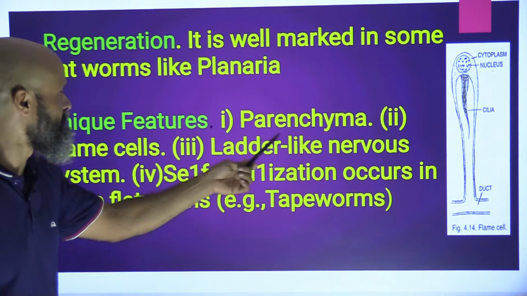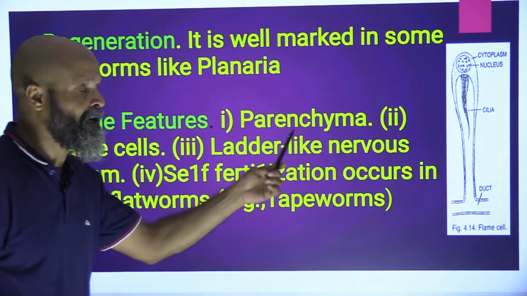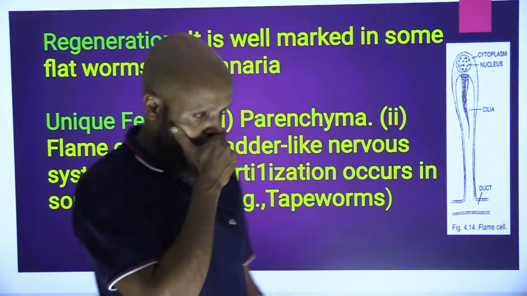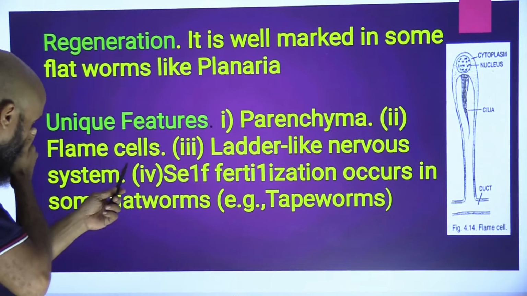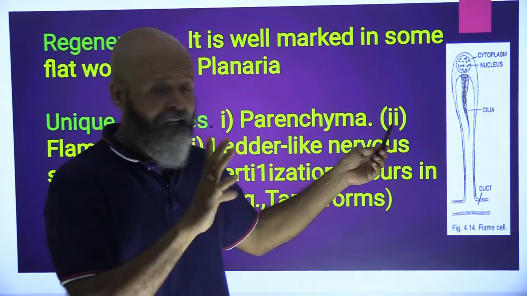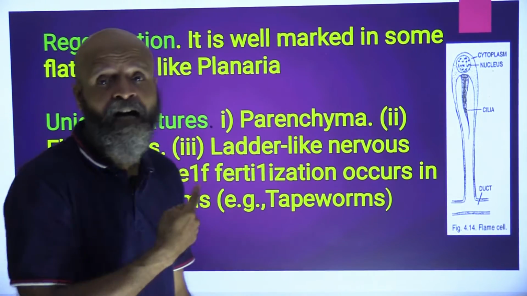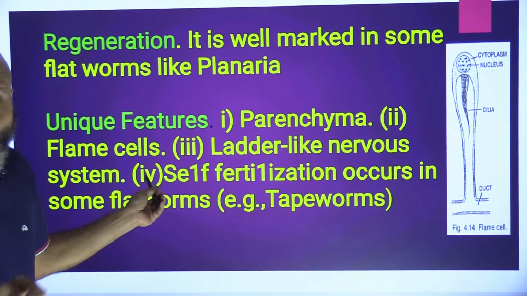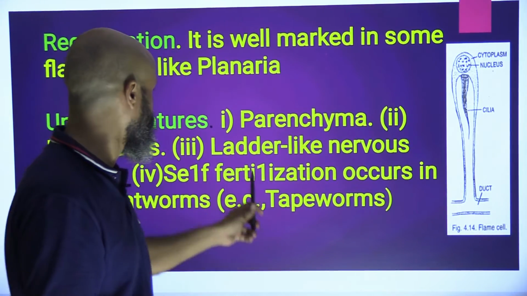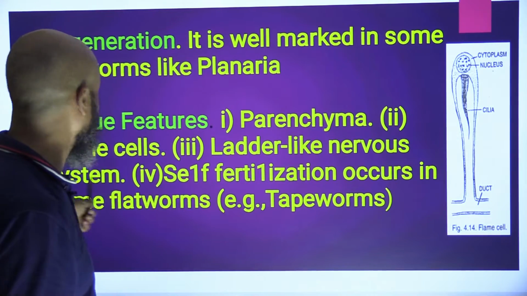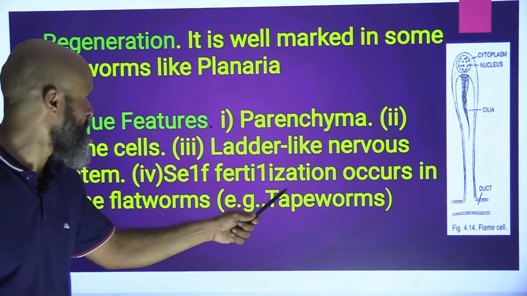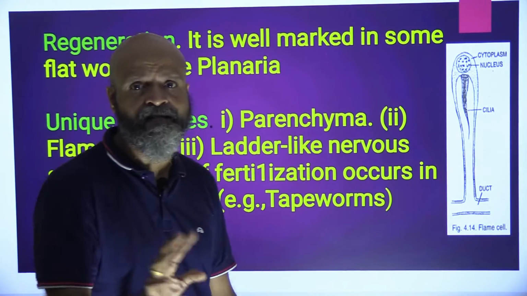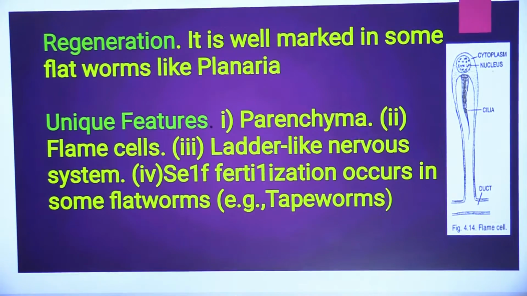Okay, unique features, parenchyma, as we saw. Parenchyma basically contains the fluid which serves as the hydroskeleton. So unique features: one is parenchyma, hydroskeleton. Flame cells, these are basically the protonephridia, which are responsible for excretion. Nervous system, ladder like nervous system. Then self fertilization occurs in some flatworms, that is in tapeworms. Otherwise they are generally hermaphrodite animals.